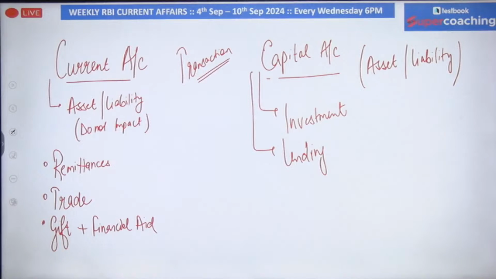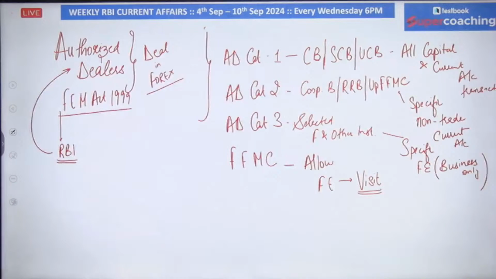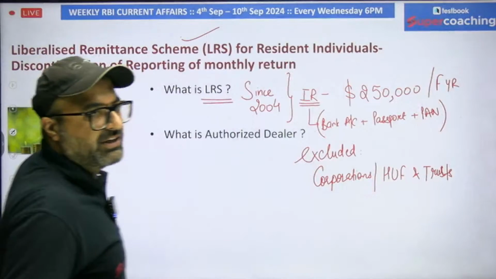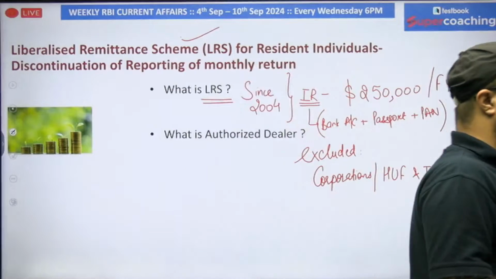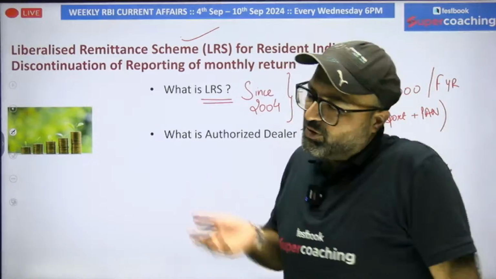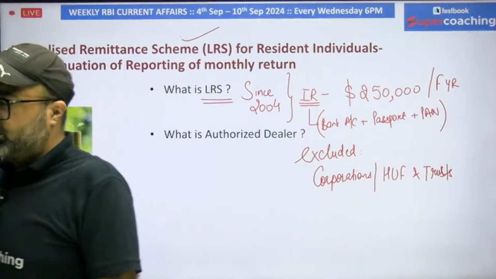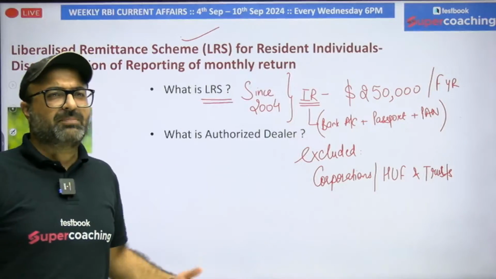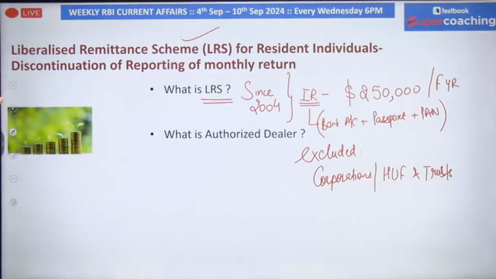Authorized dealers category 1 are allowed to undertake transactions in the capital as well as the current account. Category 2 are allowed specific non-trade current account transactions like remittances. Category 3 perform specific foreign exchange related to their business only, and full-fledged money changers allow only and only foreign exchange, and that too for a foreign visit, whether you are visiting the foreign country for a holiday or a business visit. So all these are related in this category.